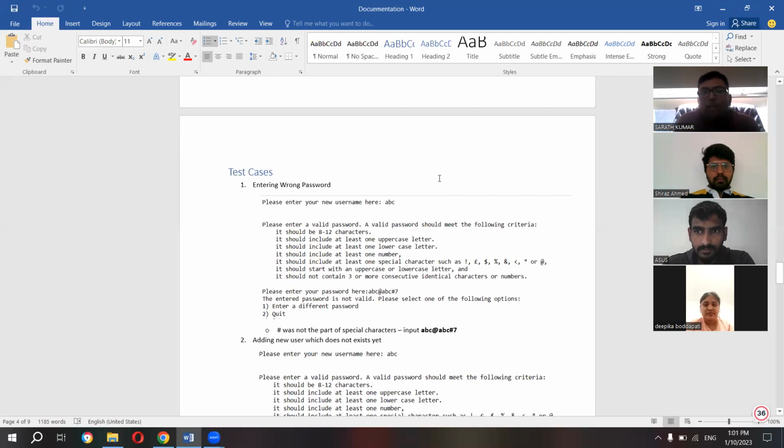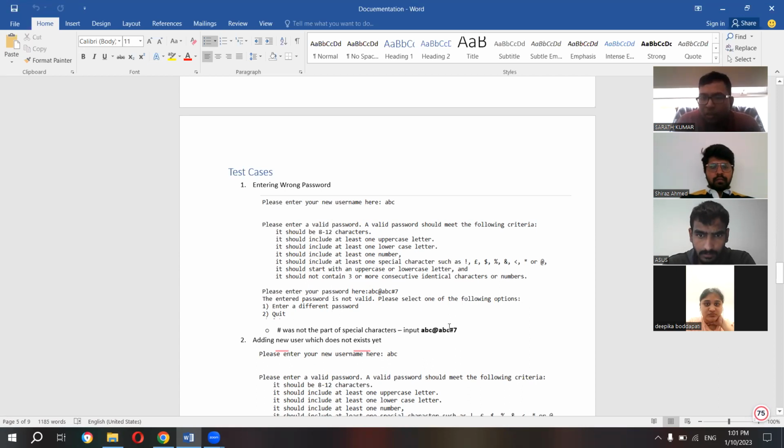Here, we first tried entering the wrong password. We created one username, which is ABC, and the password for that is ABC at the rate of, it's not hash, it is something like dollar, I mean at the rate of. When we tried to recheck the password, we intentionally gave the hash symbol to check whether it is working.